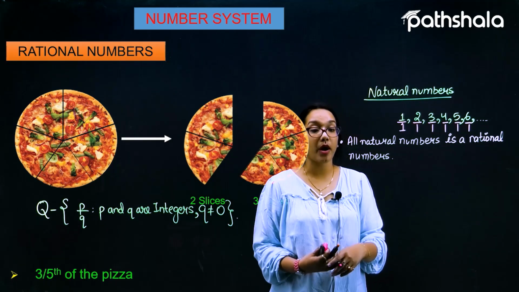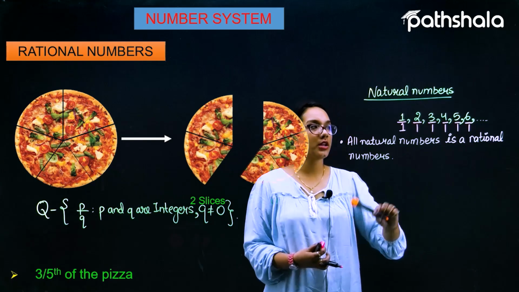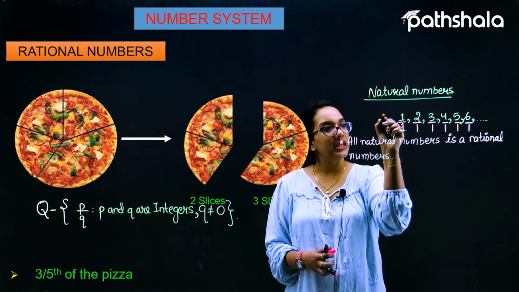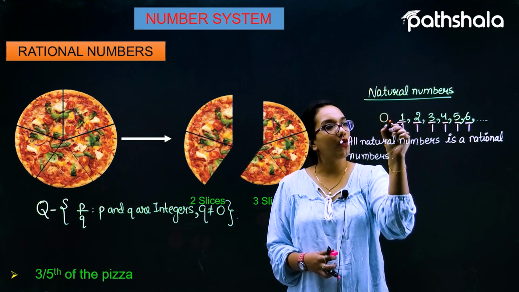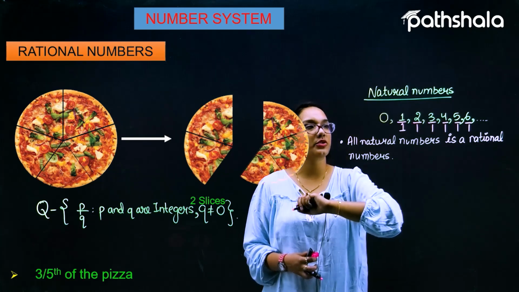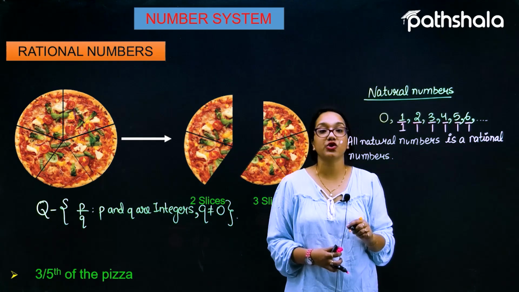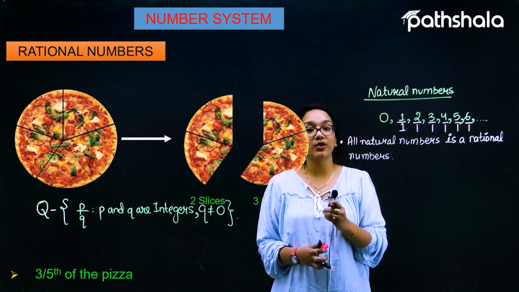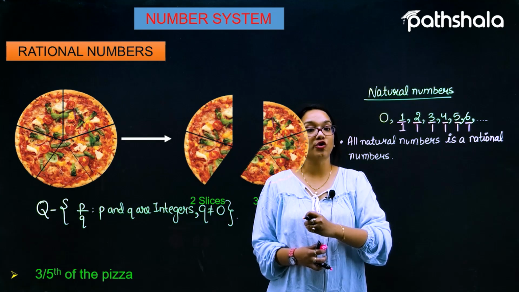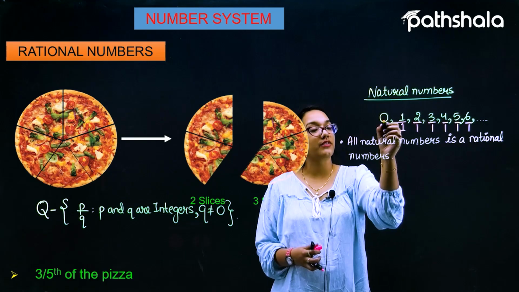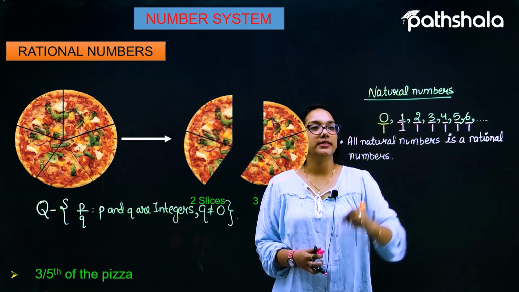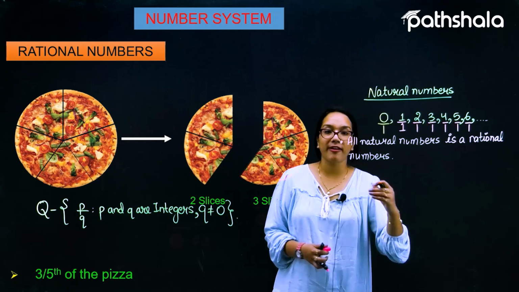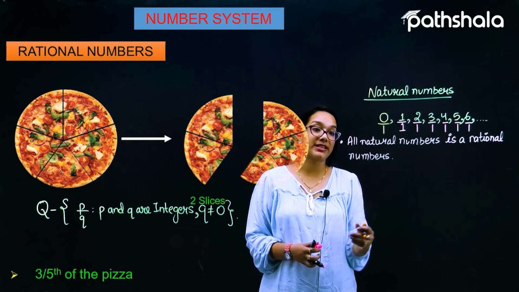Now let us talk about the whole numbers. What is the meaning of a whole number? Whole numbers mean the addition of 0 along with the natural numbers. This is called the collection of whole numbers. We know that 0 can also be represented in the form P by Q. Why? Because we can write 0 as 0 by 1, which is the same as 0.